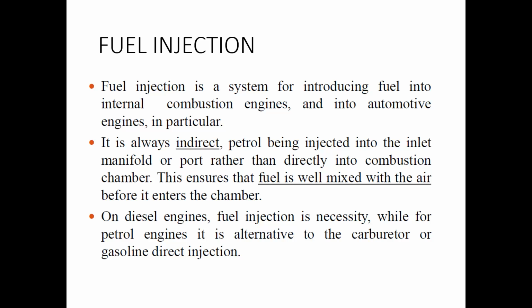Fuel injection has been used in diesel engines from earlier times, but in petrol engines the technique was used more recently. Earlier there was the carburetor system, and due to its drawbacks, fuel injection techniques were used in petrol engines also during the late 1900s and early 2000s.